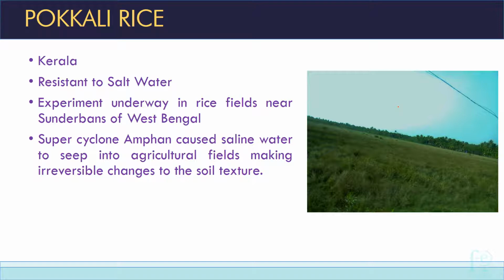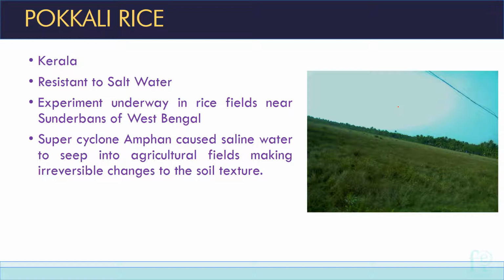So it caused the saline water to seep into the agricultural fields, making irreversible changes to the soil texture. So the agriculture in West Bengal is suffering a lot. So experiments are going on whether the saline resistant variety Pokali rice can be shifted to West Bengal or not. From Kerala, Pokali rice has been shifted to West Bengal. Why? Because Pokali rice is a saline resistant rice variety, or it is resistant to salt water. Experiments are going on. Till now a conclusion has not been drawn, but we are expecting positive results. So it will be helping in improving the agriculture in West Bengal.